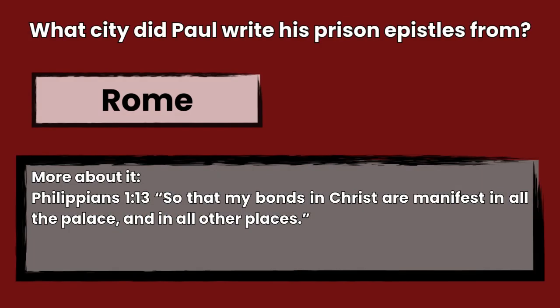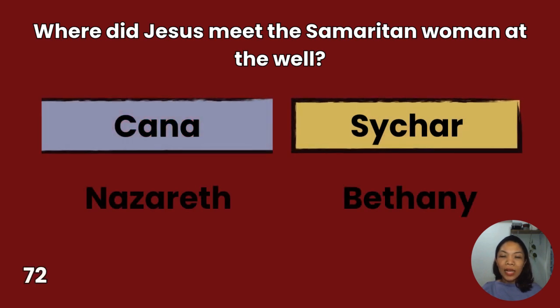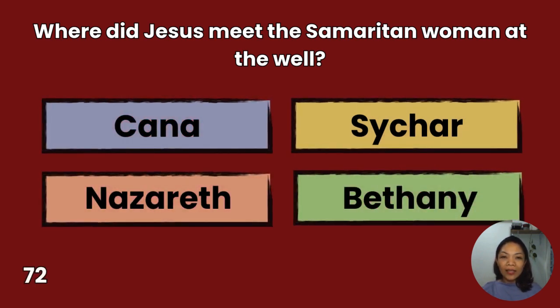The answer is Rome, Philippians 1:13. So that my bonds in Christ are manifest in all the palace and in all other places. 72. Where did Jesus meet the Samaritan woman at the well? Cana, Nazareth, Sychar, Bethany. You have 10 seconds to answer.